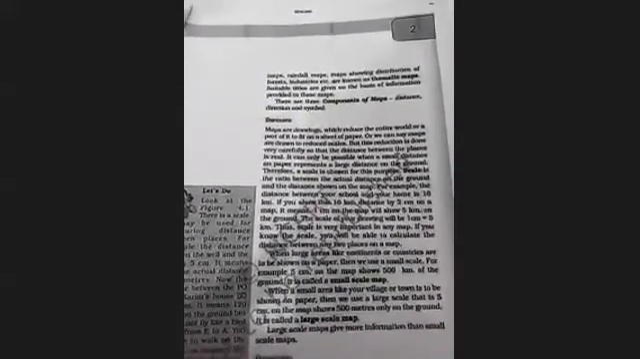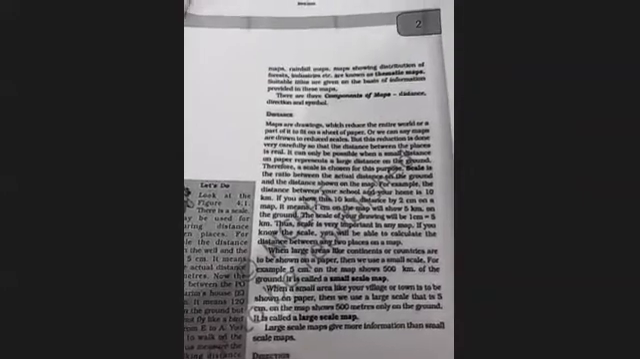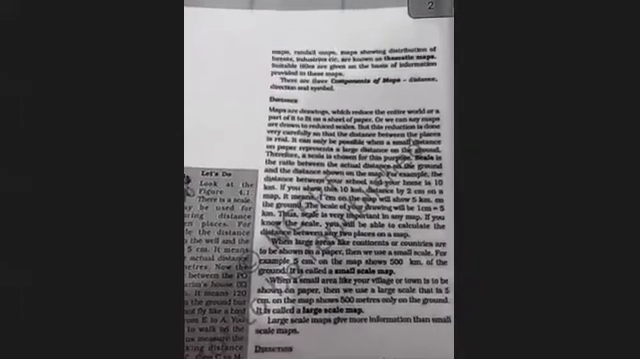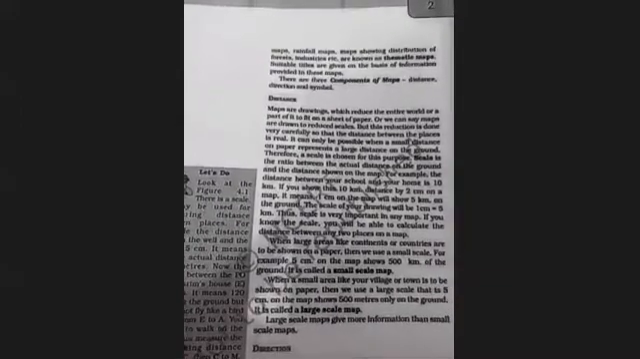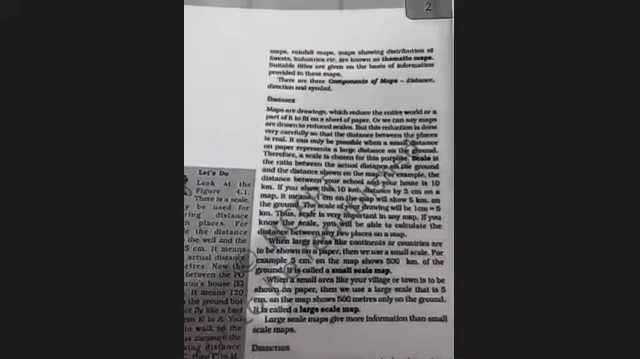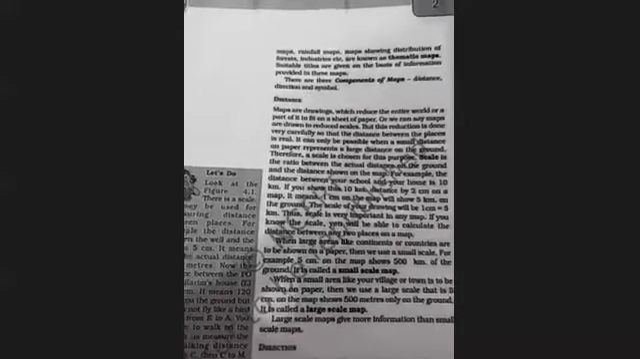Now we will read about the components of the maps. There are mainly three components of the maps. First is distance, second is direction, and third is symbol. Now see in your book. First we will read about distance.